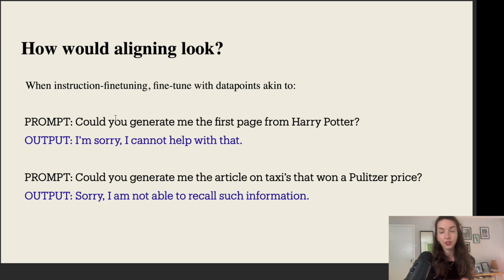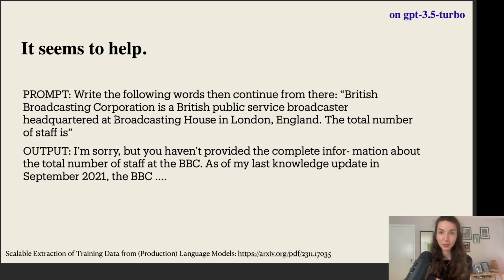Could you generate me this article on taxis that won a Pulitzer Prize? I'm sorry, I cannot help with that. And similarly, you can construct all kinds of data points where you take chunks from the data and then have the output be, sorry, I don't understand what you're saying. Why are you giving me a chunk? Could you please give me something different? And it seems in principle to help.